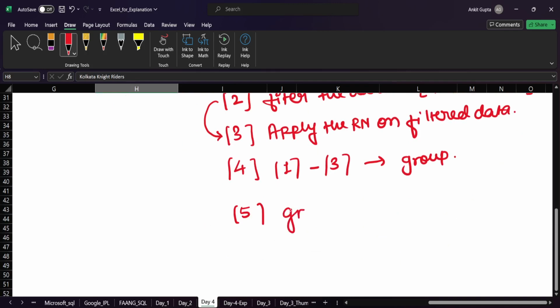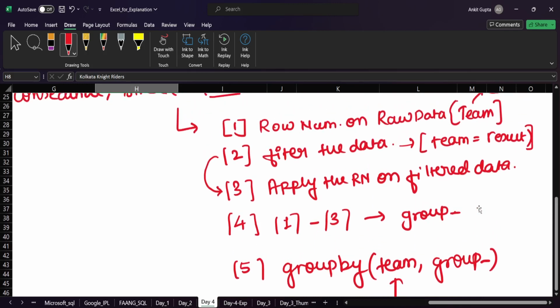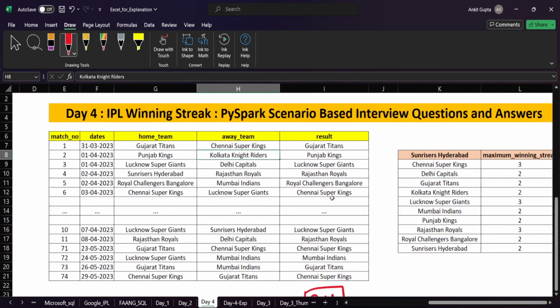And the fifth step, we group the data. We apply the group by on team, or we can say the partition. If we talk about the generic partition, it is team comma group column. This is group underscore, right? Because we have a keyword also. Okay. So this is the pattern basically to solve these kinds of questions, right?